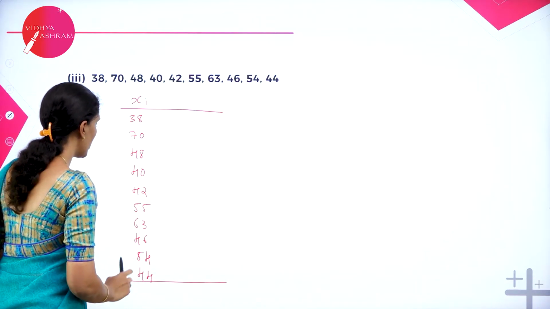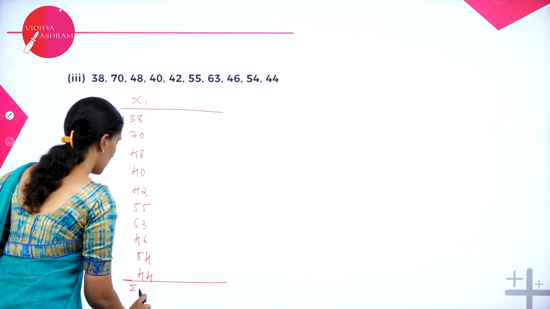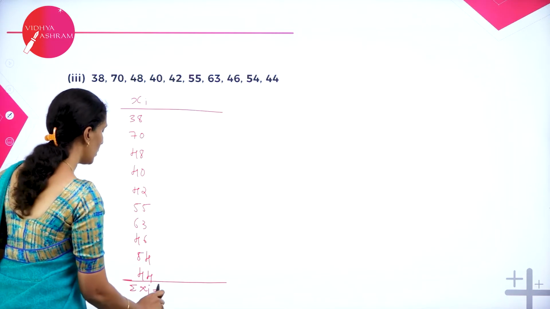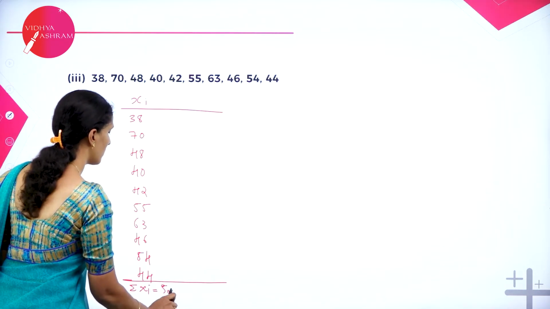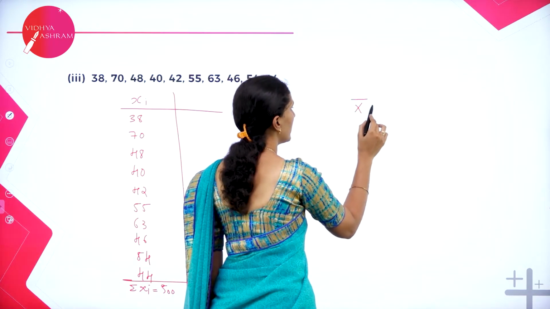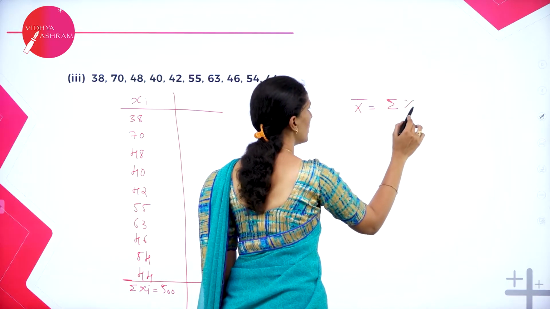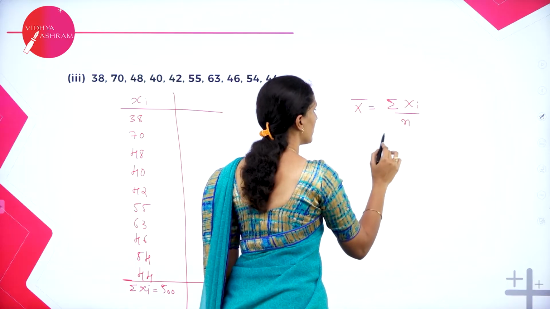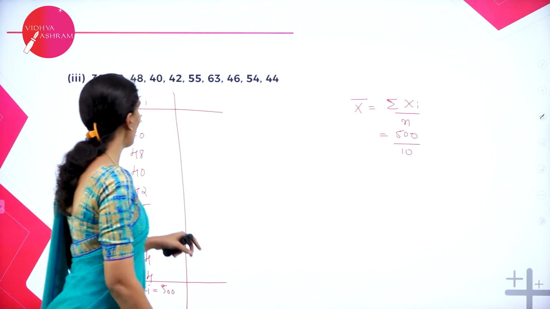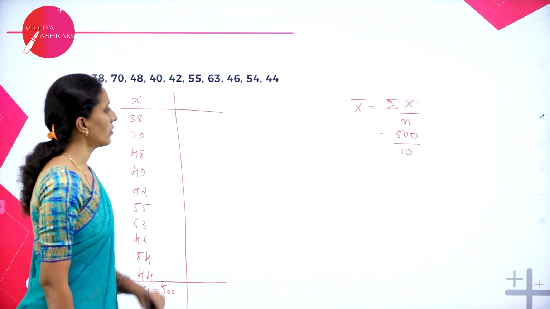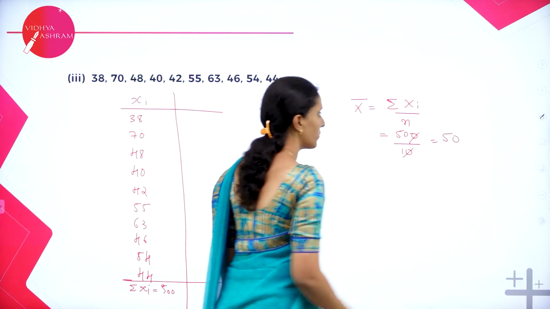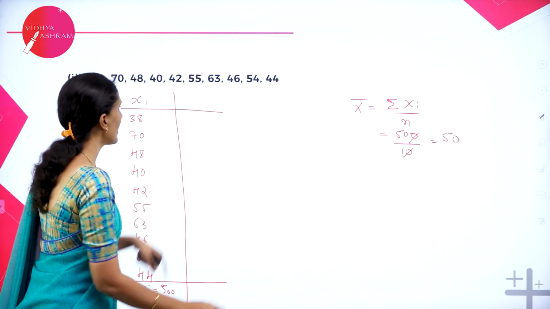When you add, you will get summation xi as 500. So here we take x bar is equal to summation xi divided by n. That is 500 divided by 10, because we have 10 observations here. So we can cancel, the value is 50. So now x bar is 50.